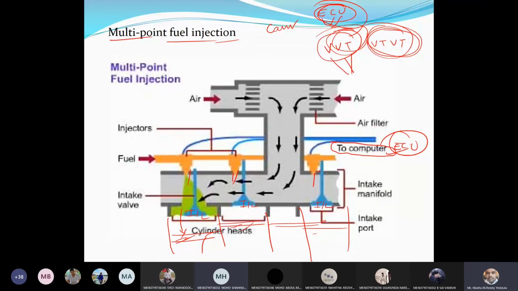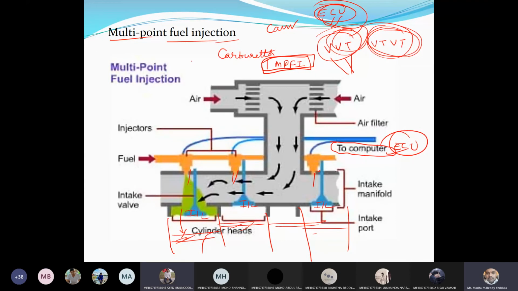Sir, in the old vehicles, they don't have injectors, no, sir? In old vehicles only carburetor. Yes. This carburetor we can find only in Maruti 800, that too before the 2000 model, I think. Even the Maruti 800 also has the MPFI system. That is BS3, I think. At the back side, it will be written MPFI. Anybody observed? On the Maruti vehicles, it will be written Maruti 800s. It means the carburetor was eliminated at that time only.